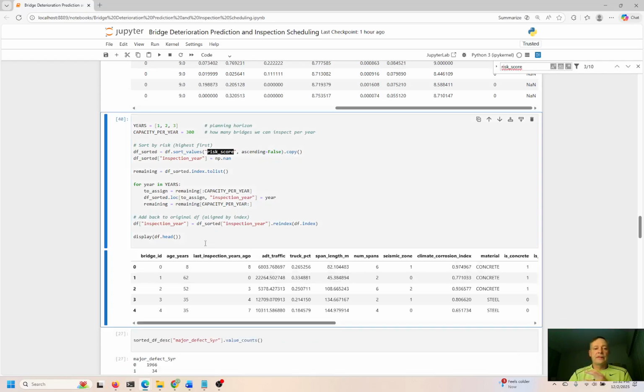Let me run the next cell here. So inspection year, here we're looking at 4 year and years, remaining year capacity per year.